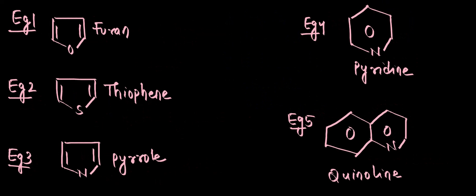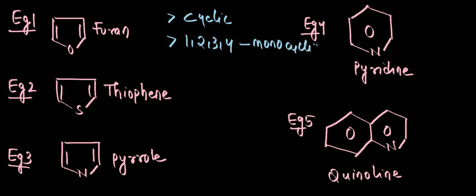Now I'll give you some other examples. Let us have a look at these compounds and try to classify them. If you see all these 5 examples, furan, thiophene, pyrrole, pyridine and quinoline, all these compounds have rings, so these are cyclic compounds, and all of them except example 5 have one ring in them. So examples 1, 2, 3, 4 are monocyclic compounds, and in example 5, 2 rings are present, so this is a bicyclic compound.